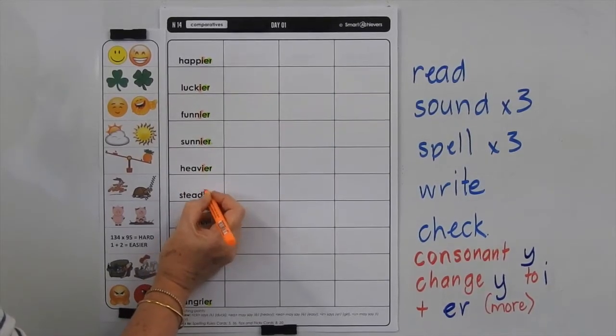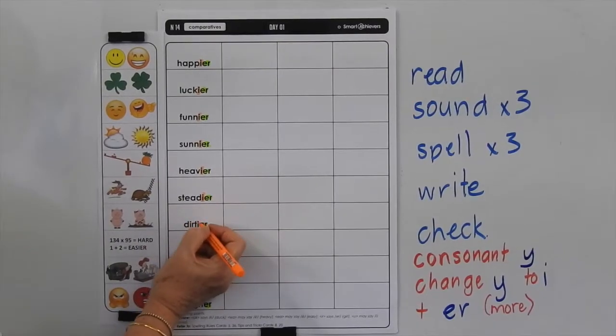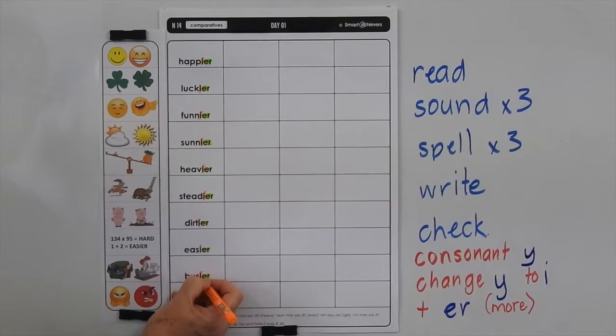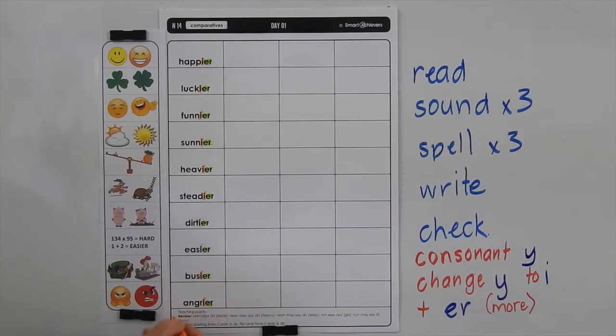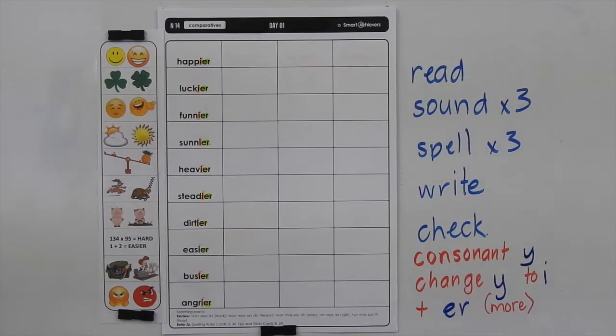We can't get rid of that sound. You can't go steader. You've got to go steadier. Dirtier. Easier. Busier. And angrier. So don't forget to change that Y to an I, because we do need the sound left in.